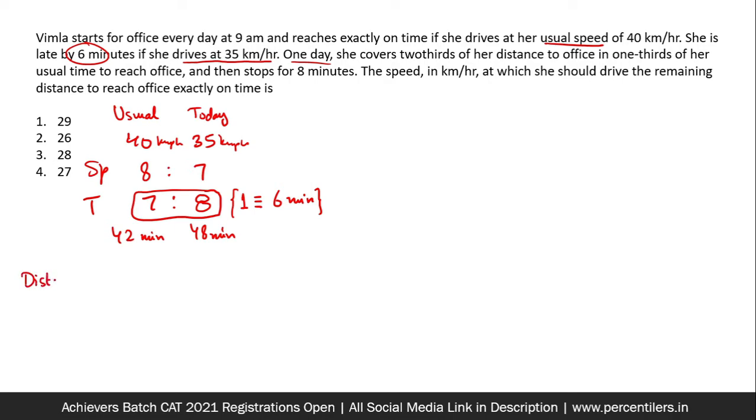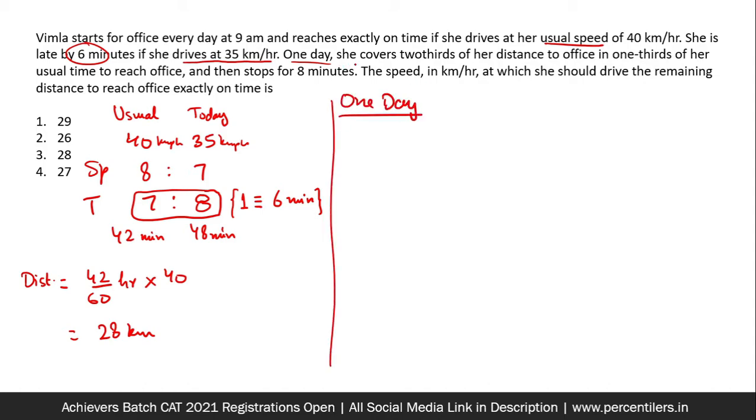So distance is 42 by 60, because we have to keep time in hours and distance is anyway in kilometers. So distance comes out as 28 kilometers. Now, what is happening on this one day? On that day, 2/3 of the distance has been covered in one time.